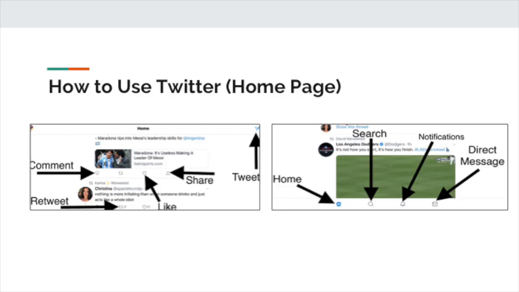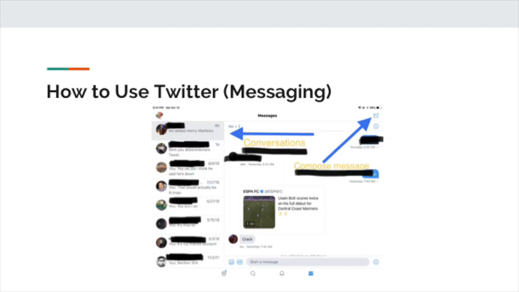On the following slide, I have two pictures that show what is seen on the Twitter homepage. If a user wants to comment, retweet, like, or share, they can do so by using the icons below every tweet in the respective order. Another important feature found on Twitter is messaging. You can deliver a message to an individual or group by clicking on the icon at the top of the page. Conversations are displayed on the viewer's left-hand side of the screen.